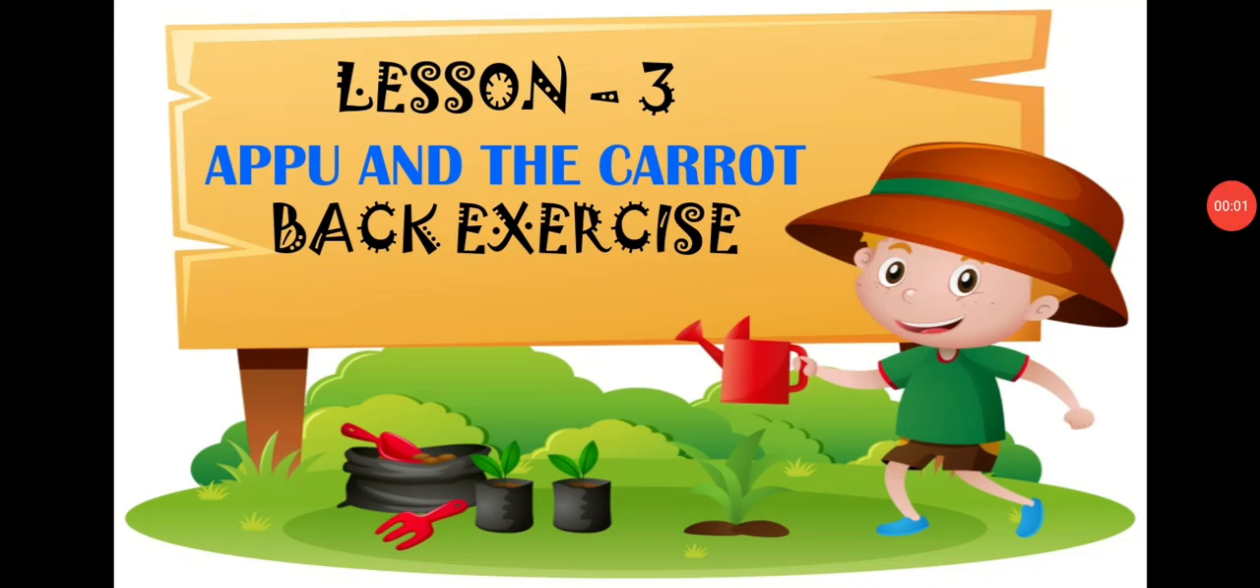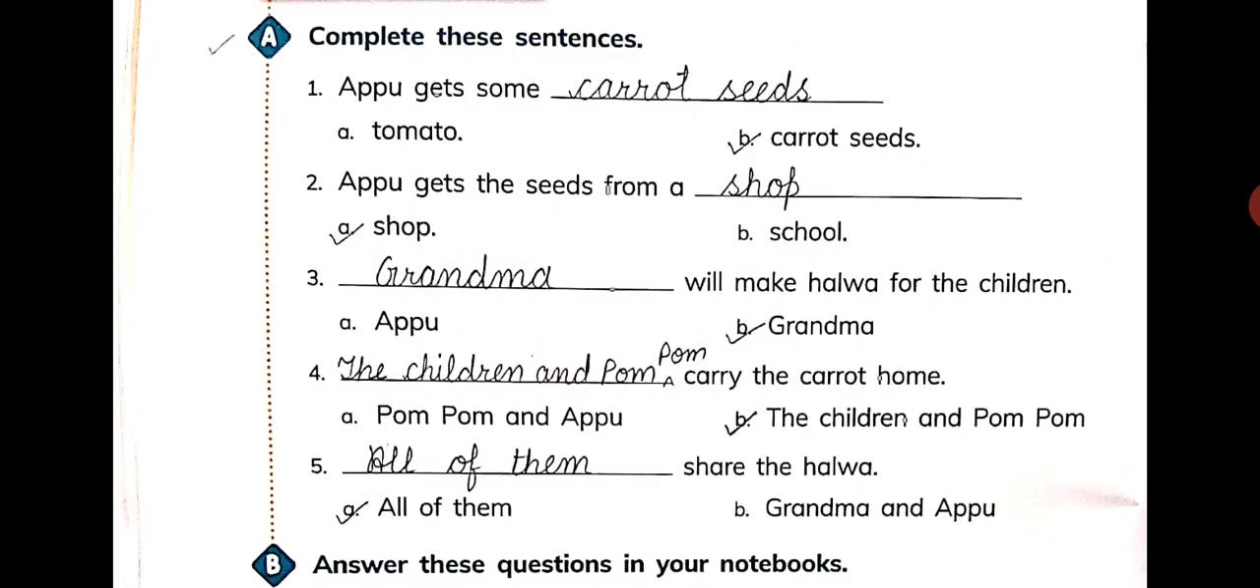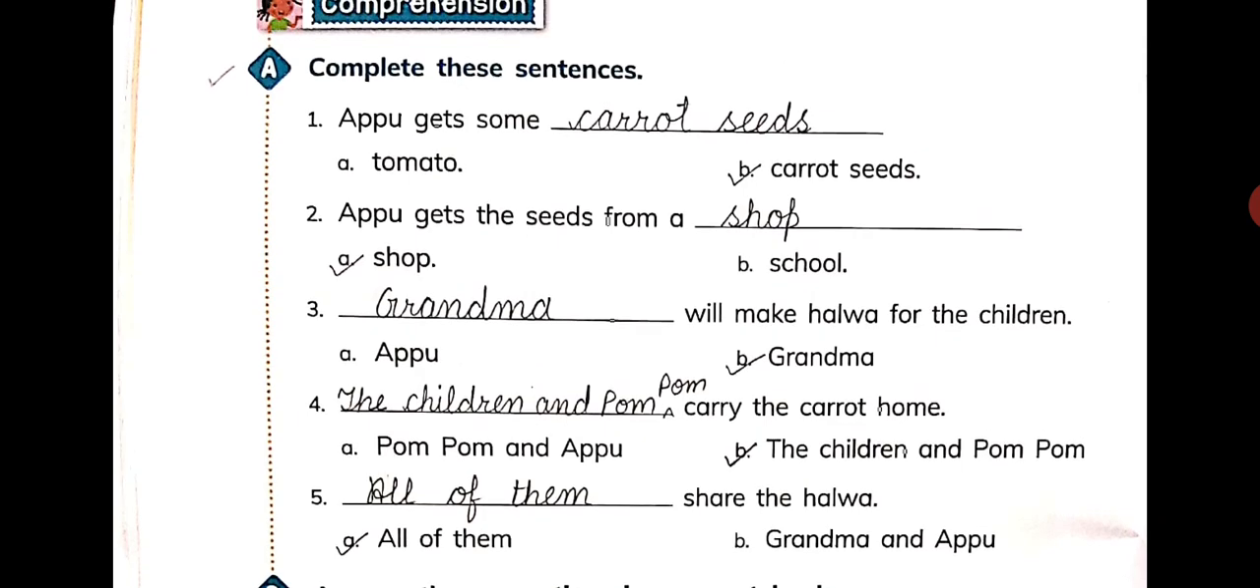Welcome back, dear students. Today's topic of discussion will be the back exercise of lesson 3 of English literature, that is Appu and the Carrot. Alright. So open page number 30 and read part A.